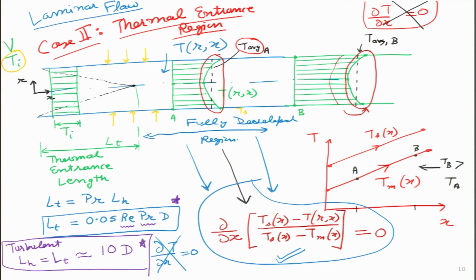So what could be the reason for this? There is no dependence on Reynolds number, there is no dependence on Prandtl number, and for all Prandtl numbers, whatever is the type of fluid, as long as it is turbulent, it has a fixed entry length. So I have a diameter of d, entry length becomes 10d. So let's say I take a 1 inch diameter pipe, so entrance length is fixed for turbulent flow, it is just 10 inches. So it so happens whether it is velocity boundary layer or the thermal boundary layer, if there is a huge amount of turbulence present, so a huge amount of mixing is taking place, and that is the main phenomenon which is making the boundary layer disappear.